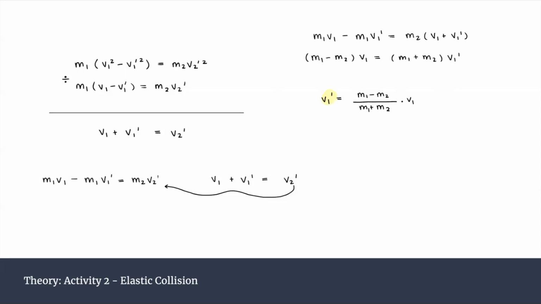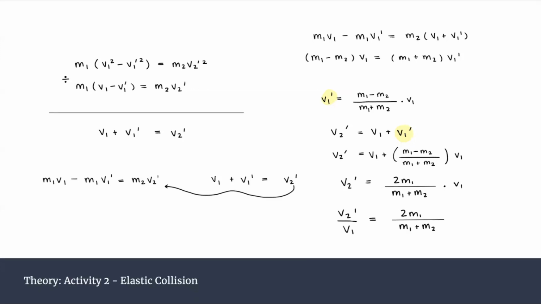After simplifying the equation, we are able to determine that the final velocity of cart 1 after the collision is equal to the difference between the mass of cart 1 and the mass of cart 2 divided by the sum of the masses of the carts, all multiplied by the initial velocity of cart 1 before the collision. Once again, using the equation derived from dividing the equations for the conservation of momentum and energy, we substitute the initial velocity of cart 1 before the collision with the equation just obtained.